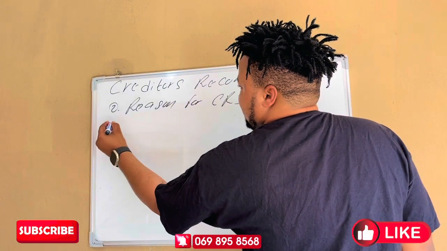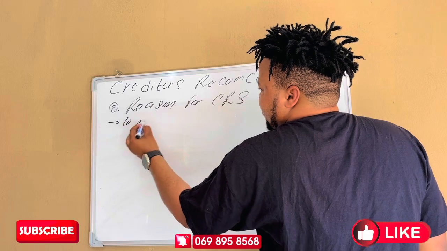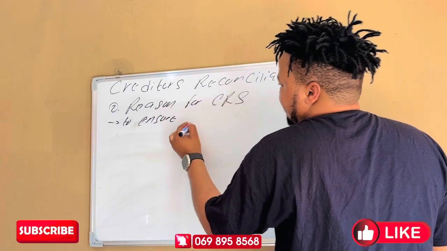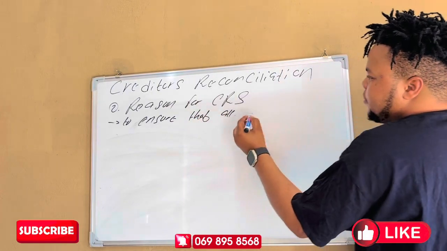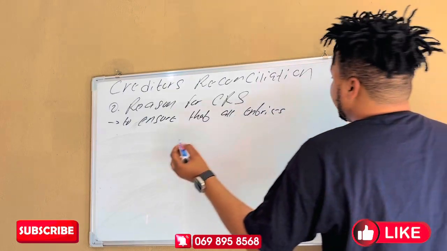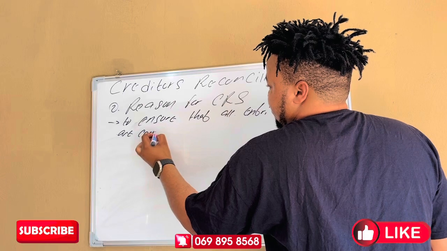Number 1, we want to ensure that all entries are correct.